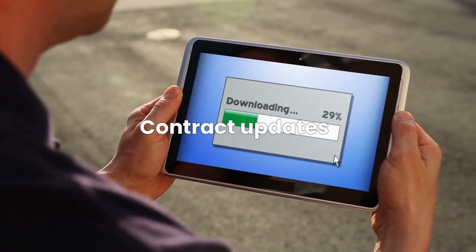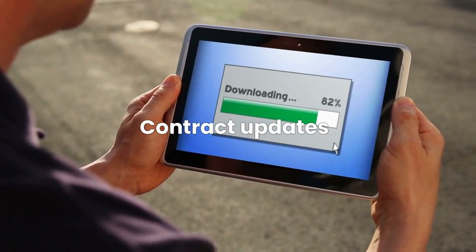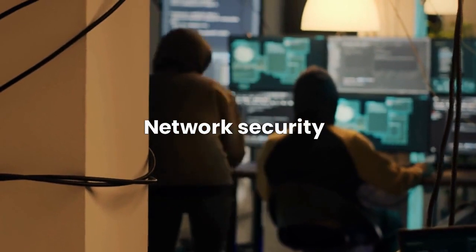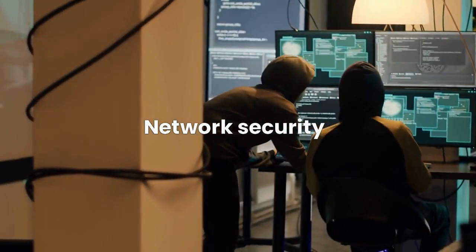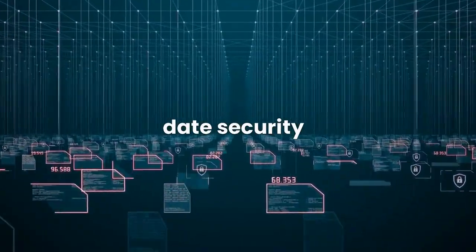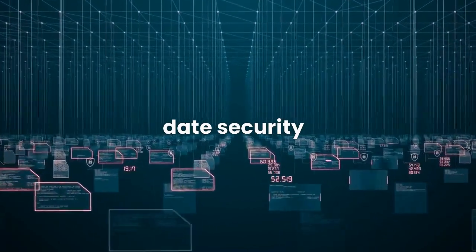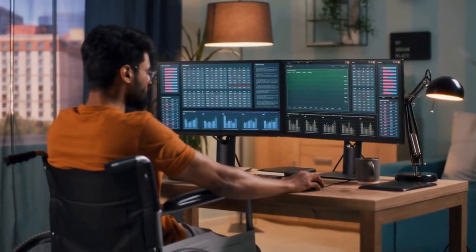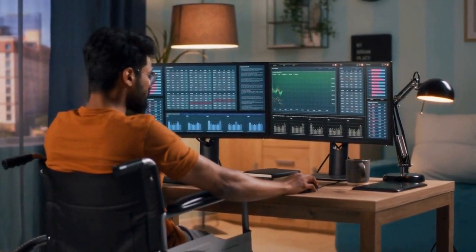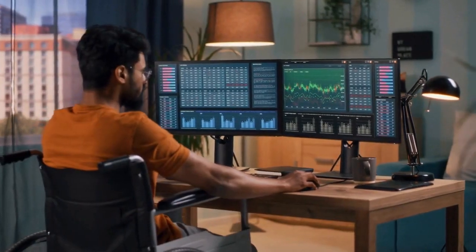Contract updates. Contracts need to be updated on a regular basis to correct any security issues and ensure their efficiency. Network security. It is important to use a secure and reliable network for running smart contracts, as a compromised network could make smart contracts vulnerable. Data security. Sensitive information used in smart contracts must be protected with appropriate security mechanisms. Additionally, there are some emerging technologies that can improve the security of contracts, such as using private blockchains, which restricts network access to only authorized parties, or using more secure programming languages like Viper.